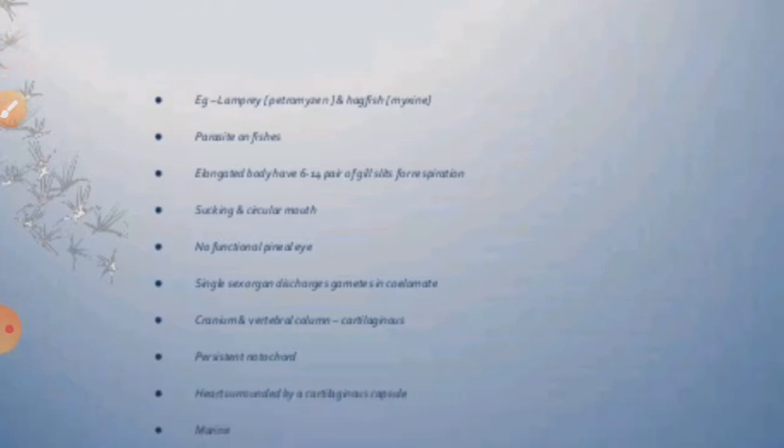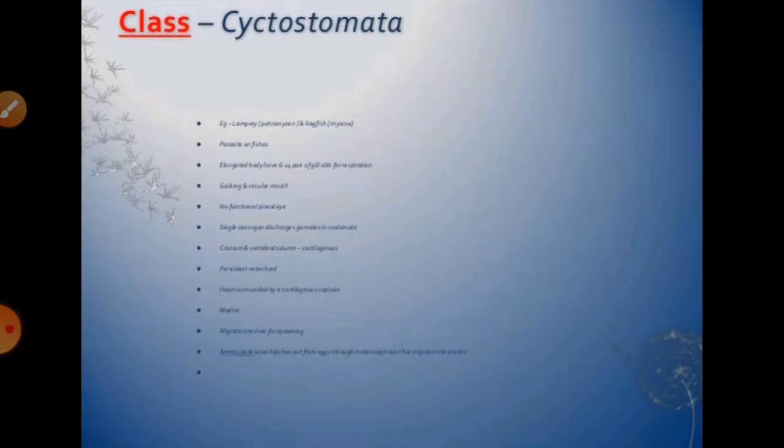Similarly, we can say the myxine, the hagfish, feeds on the flesh of dead animals, so it is necrophagous. Generally it takes its food from another one. So these are the general characters of these petromyzons. I think you will understand this one.